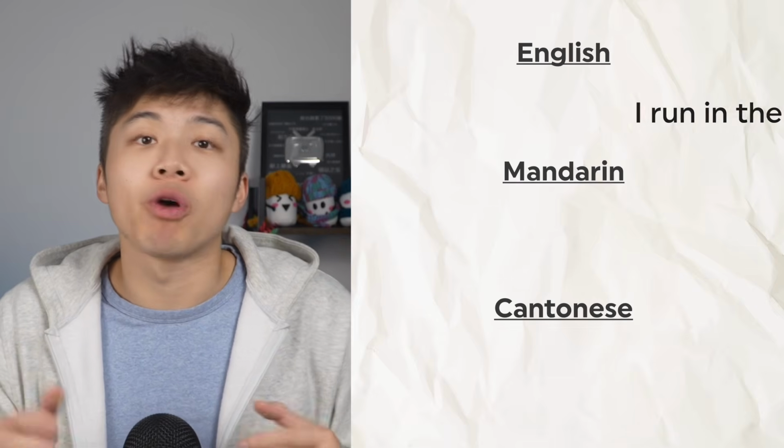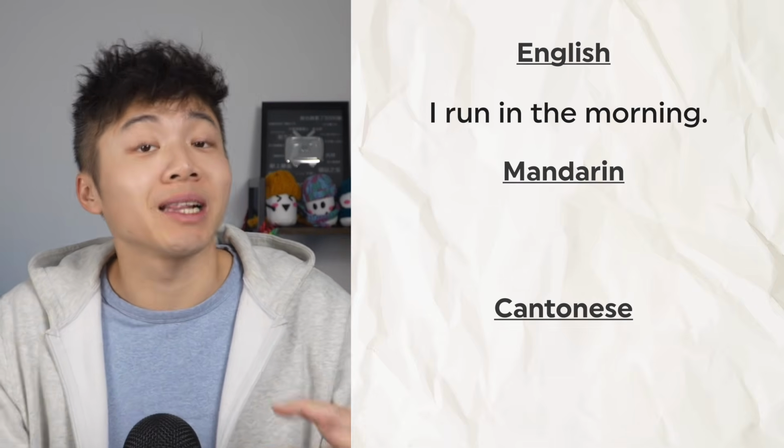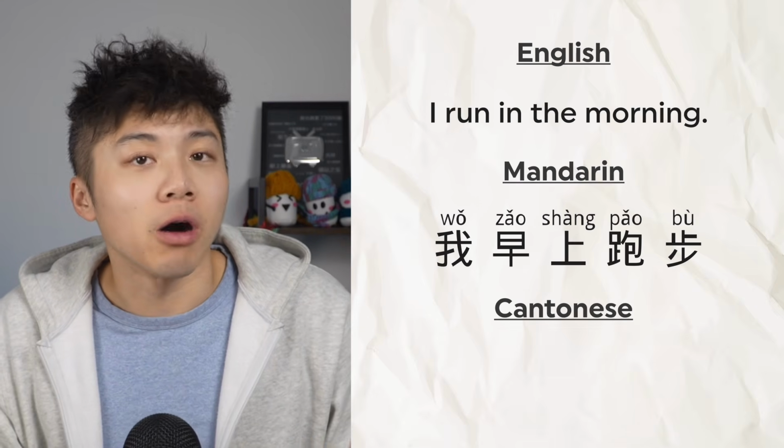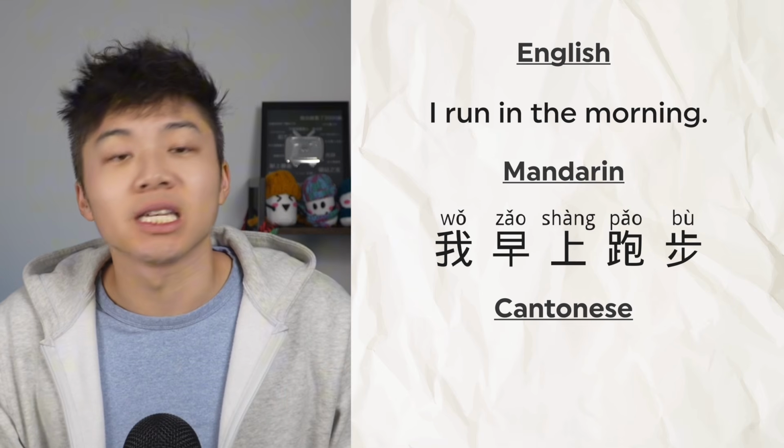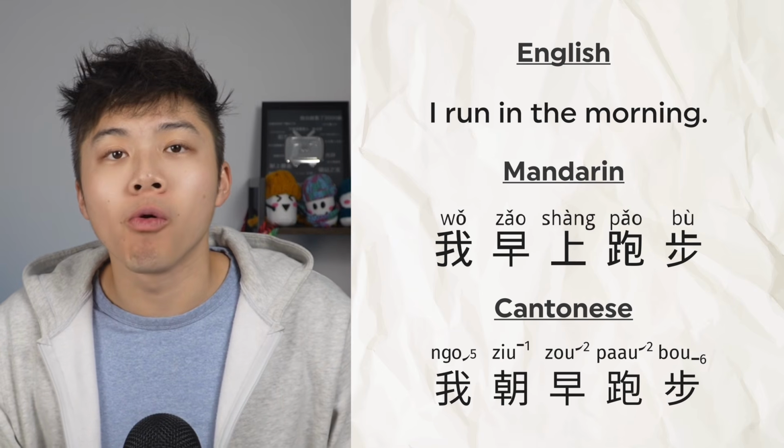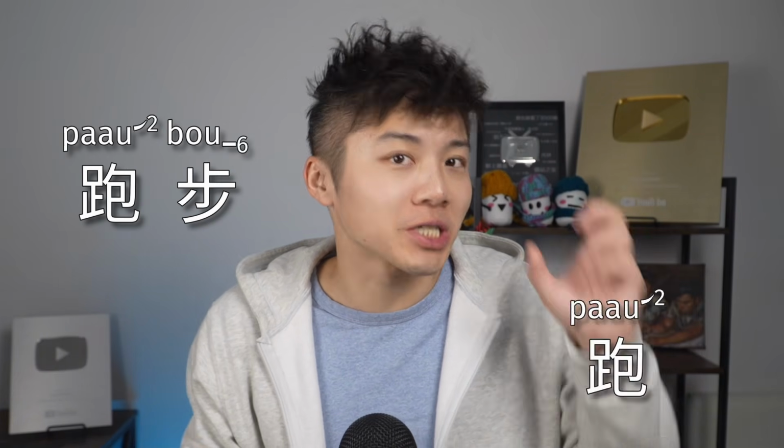But if you're saying like, I run in the morning, where run now is technically an activity, in Mandarin, 我早上跑步. In Cantonese, 我朝早跑步. Got it? So just remember, the action itself is just a single verb, but the activity is the one that's the verb plus the object. So 跑步 versus 跑 or 唱歌 versus 唱.